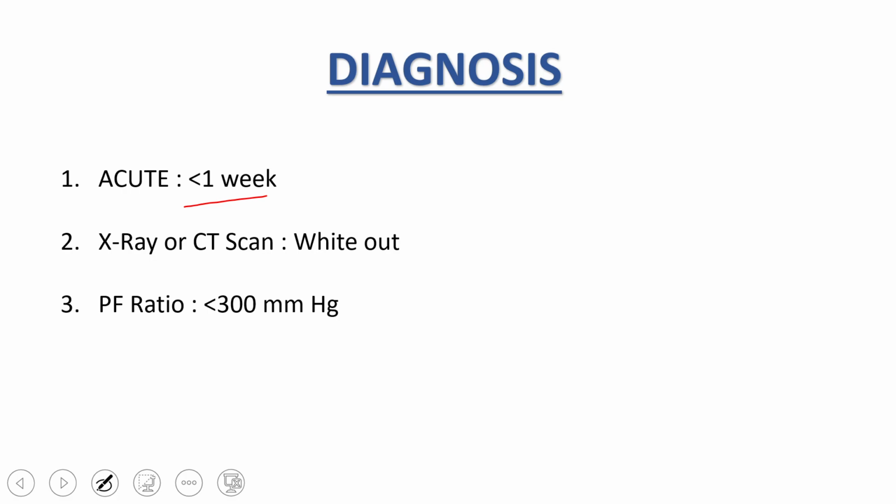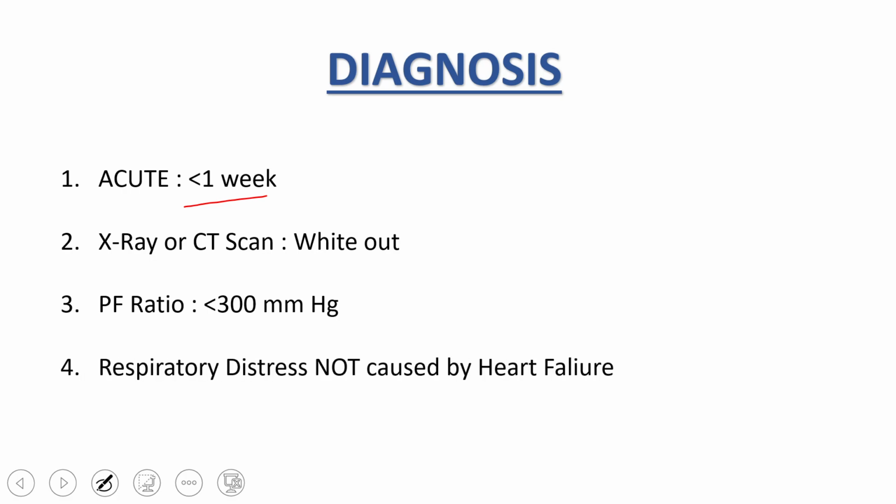The PF ratio, or the ratio between the partial pressure of oxygen in the arterial blood to the percentage of oxygen in inspired air, also known as FiO2, or fraction of inspired oxygen, is less than 300 millimeters of mercury. And the final, respiratory distress should not be caused by heart failure.